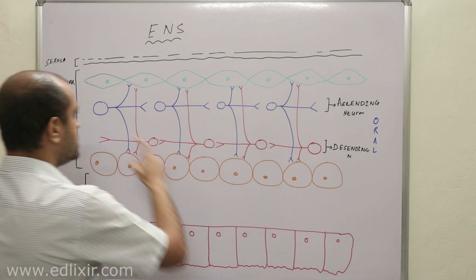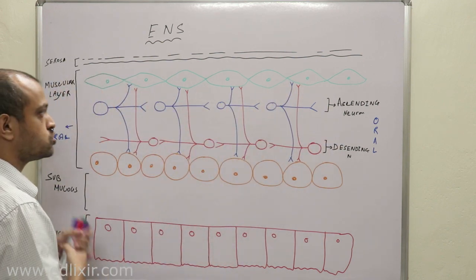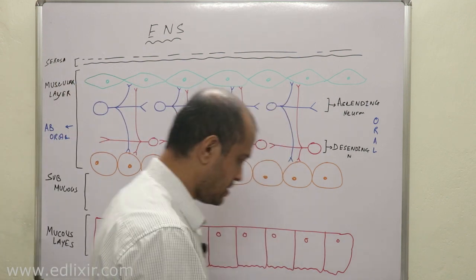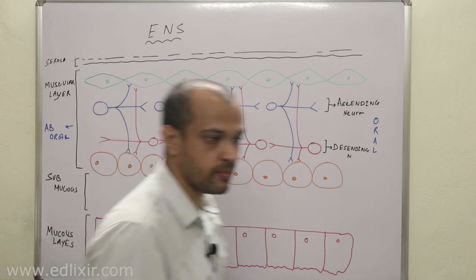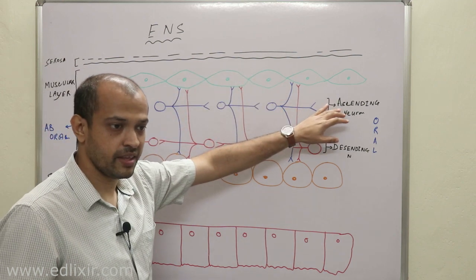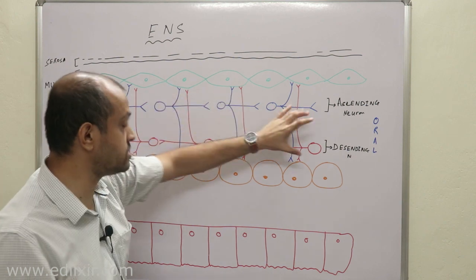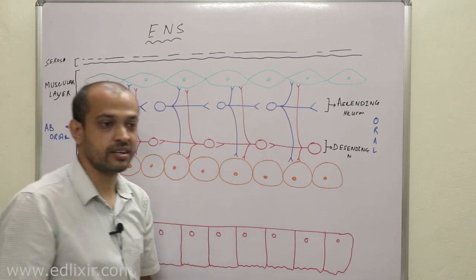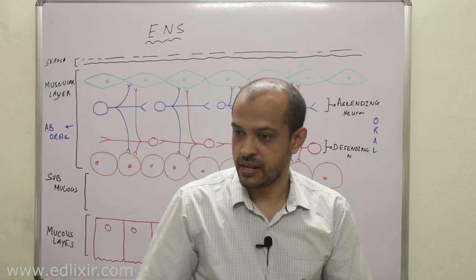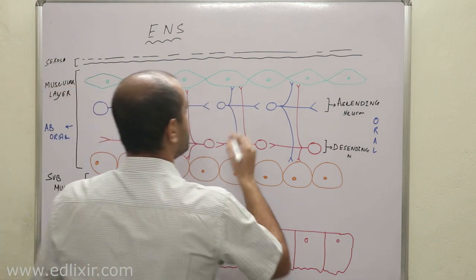Now listen, this network, this chain of ascending and descending neurons which are entangled together, is called the myenteric plexus. The name means, myo means what? Muscle. Enteric comes from the word enteric nervous system. That means this particular neuronal layer controls the muscle movement. Actually this is the neuronal layer which helps in peristaltic movements. Peristaltic movements. Okay.